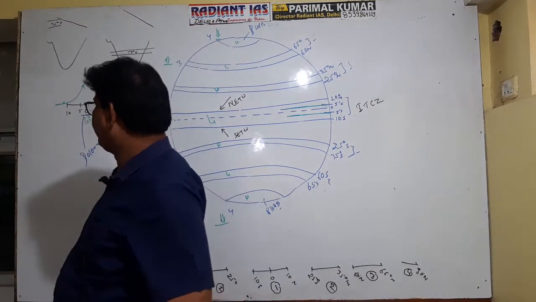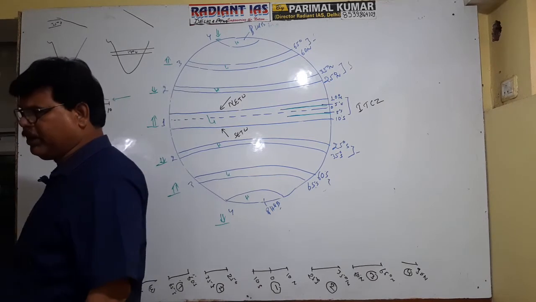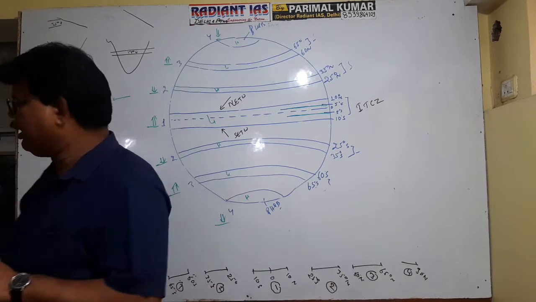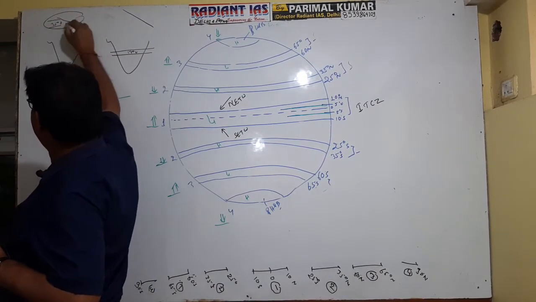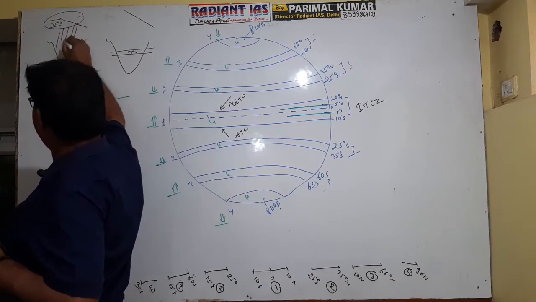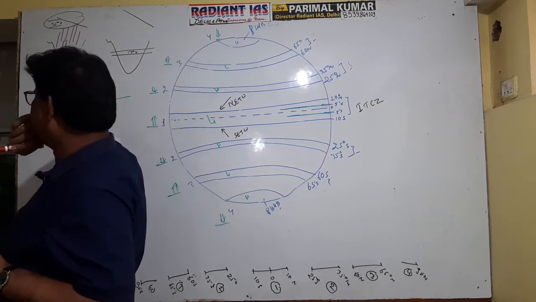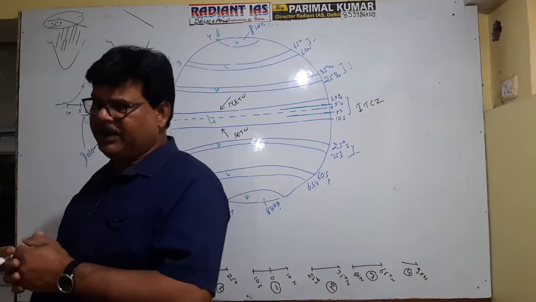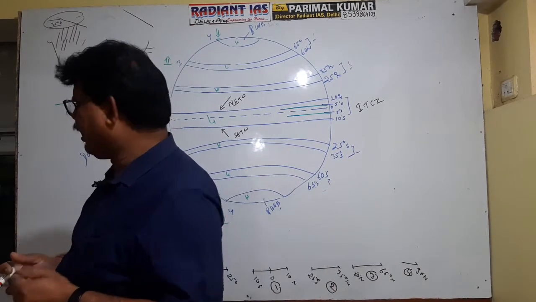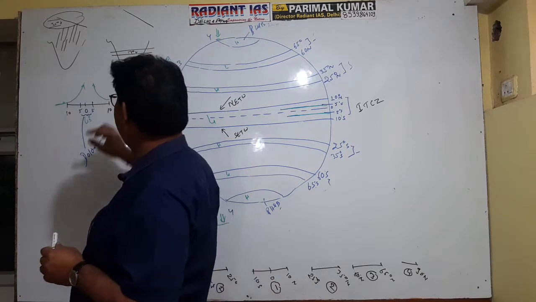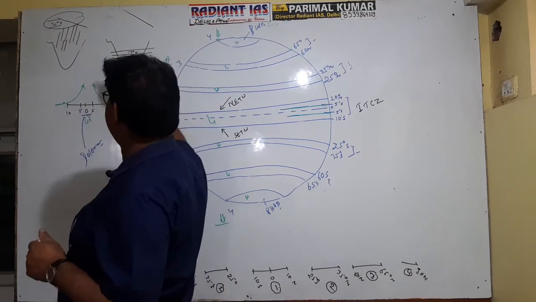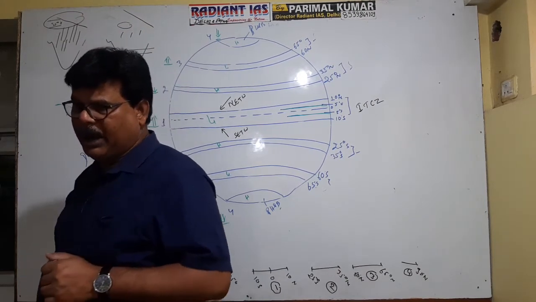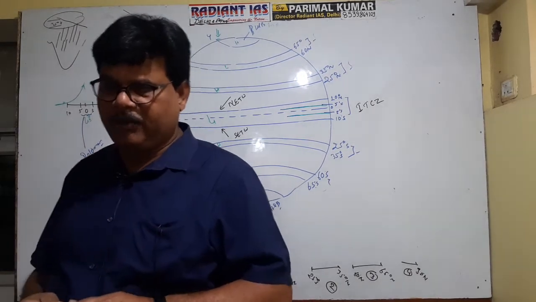And when ITCZ shifts up to 35 degree north latitude, it provides very ideal conditions for monsoonal wind to cause rainfall. During this period, rainfall will be very effective, positive, and intense rainfall will be received in India. It is clear, na? Over precipitation will be recorded, and Indian rivers will get flooded. On the other hand, in the year when ITCZ shifts only up to 17 degree north latitude, rainfall will be adversely affected. India will get scanty rainfall, and most part of the Indian subcontinent will suffer from drought.